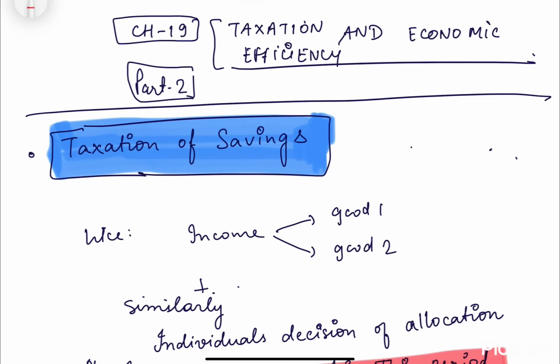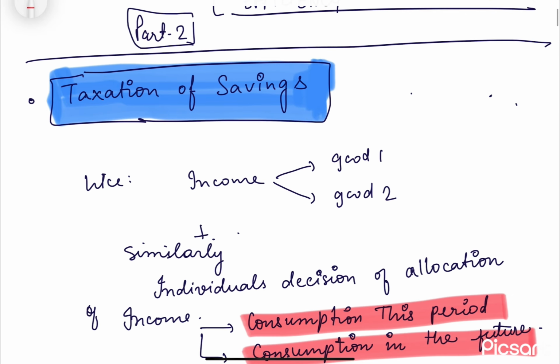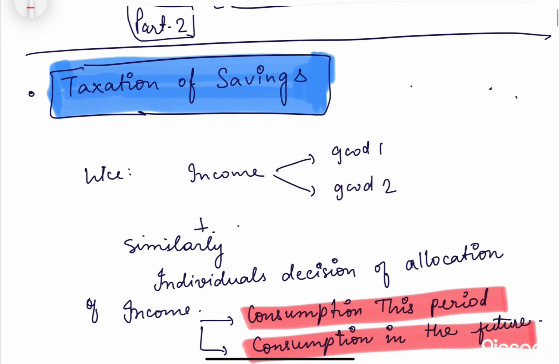Hello everyone. So welcome to the chapter 19. It's part 2 of chapter 19, taxation and economic efficiency. So in this part basically we will just cover the parts which are important with respect to our university examination. So I'll try to cover it quickly. We left at taxation of savings in part 1, so we will continue from there only.